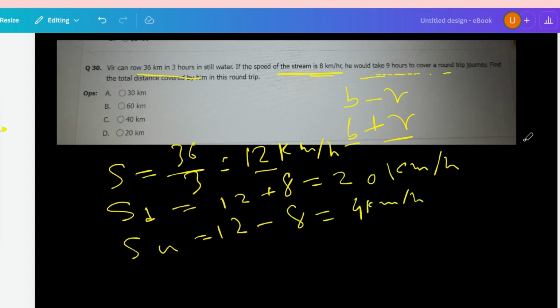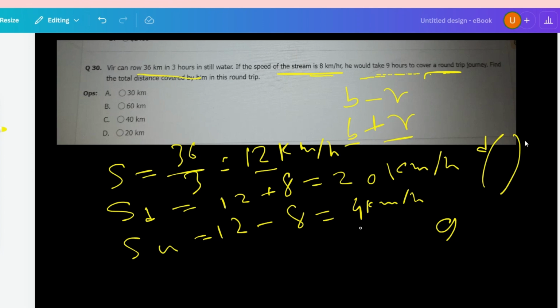It is also told that he would take 9 hours to cover a round trip journey. So we have to evaluate the distance covered by him. Let's say for one side, this is another side. So for one side the distance is D. So the total time taken for going and coming for one full round is 9 hours.